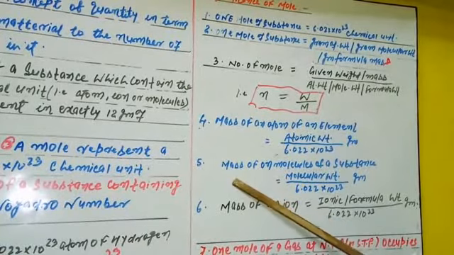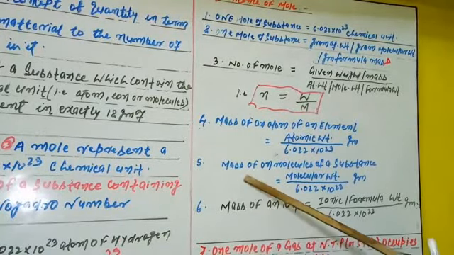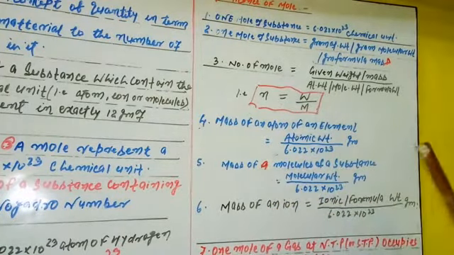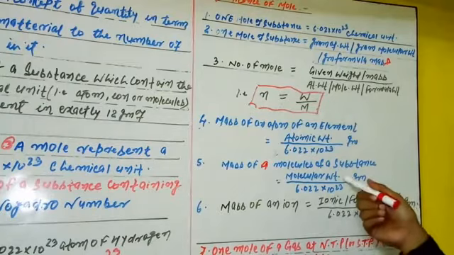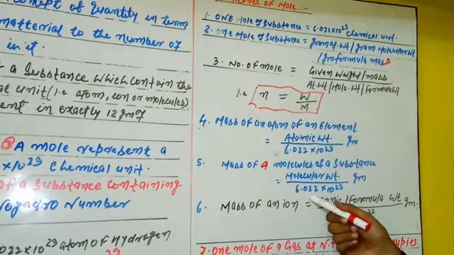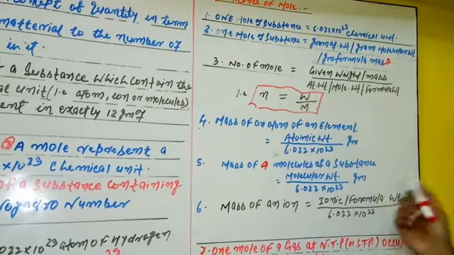If you know the molecular mass of molecules, the mass of a molecule equals molecular weight divided by 6.022 into 10 to the power 23, also in grams.